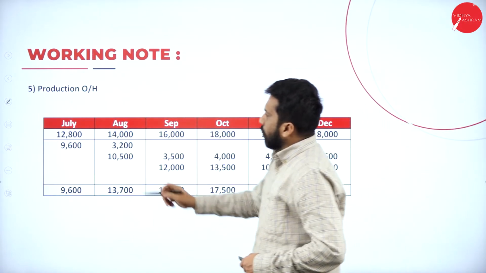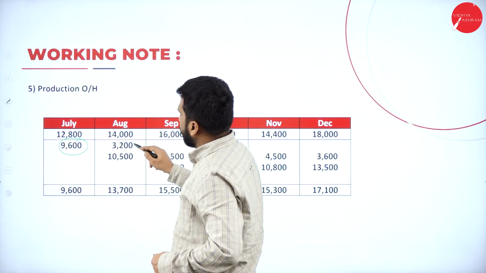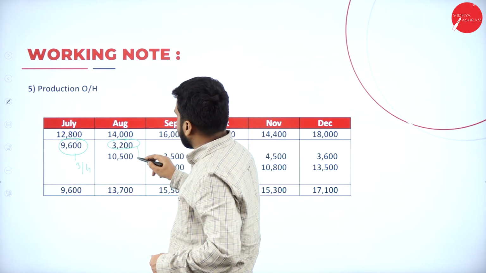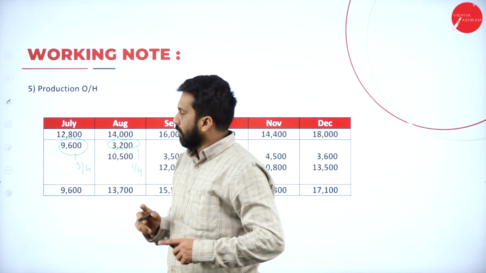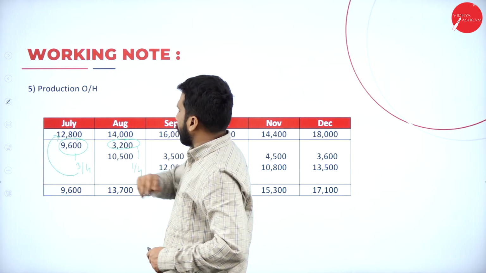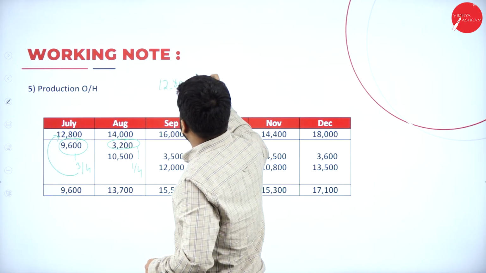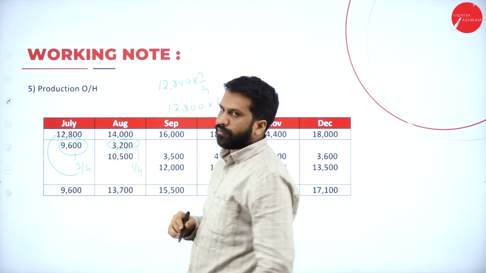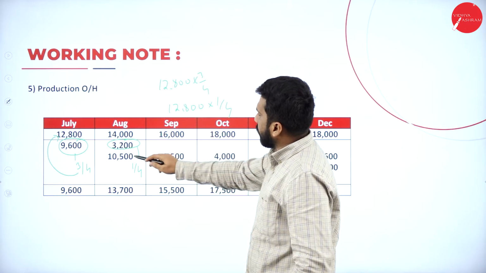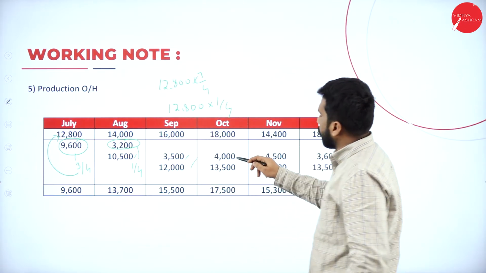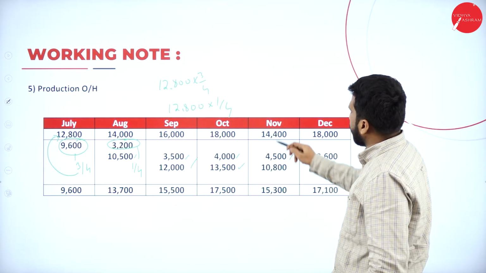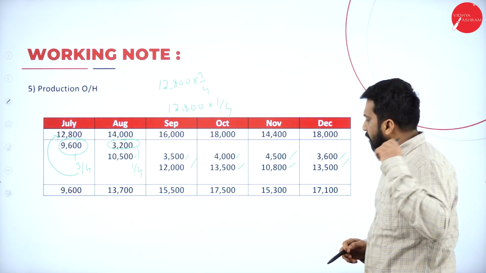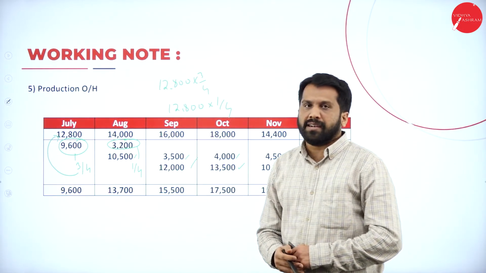Your production overhead out of 12,800, 3/4 here and 1/4 here. This is 3 by 4 and this is 1 by 4. Clear? On what? On 12,800. 12,800 into 3 by 4. 12,800 into 1 by 4. Similarly, take 14,000, 3 by 4, 1 by 4. 16, 3 by 4, 1 by 4. 18, 3 by 4, 1 by 4. 14, 3 by 4, 1 by 4. 18, 3 by 4. Hope you are clear? Yes. Add everything, you get your answer.